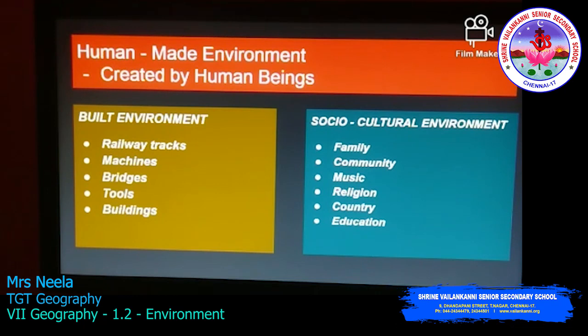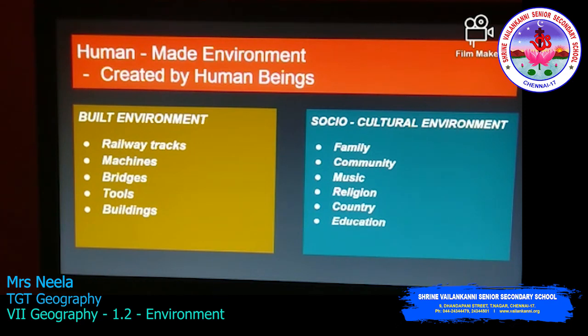Now we'll see the human-made environment. From the word itself, you can understand the environment which is created by human beings is called the human-made environment. Under this, there are two categories, that is the built environment and the socio-cultural environment.